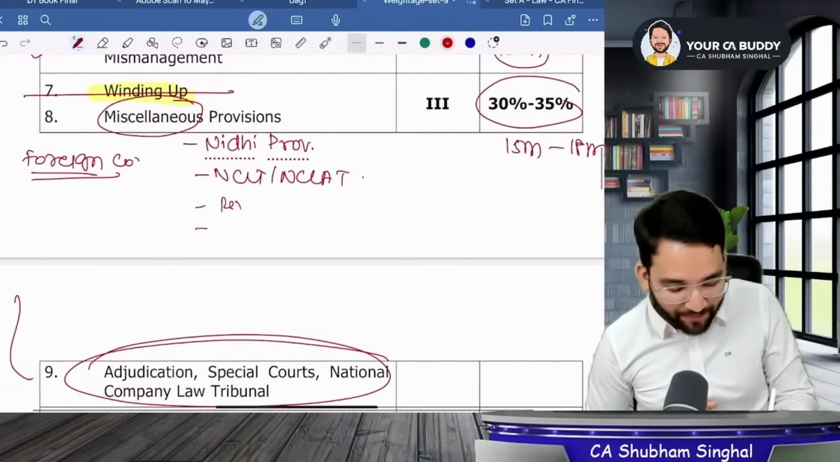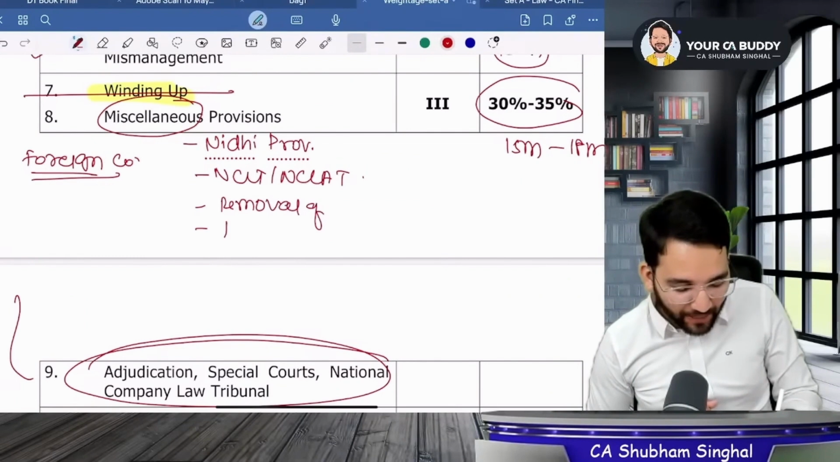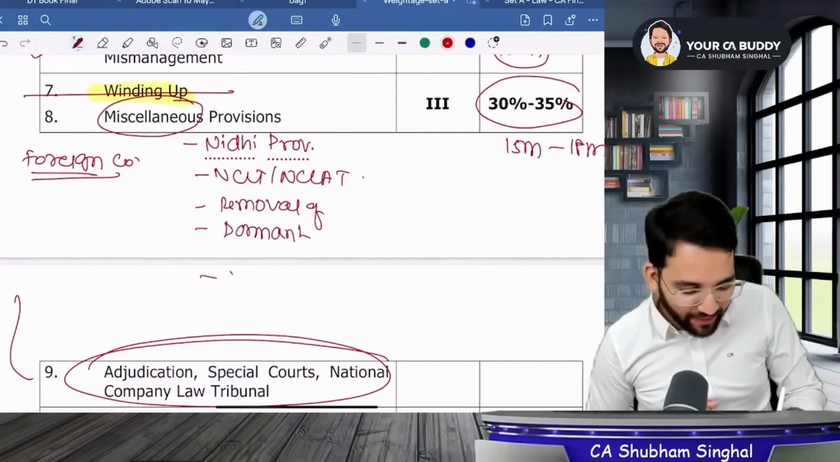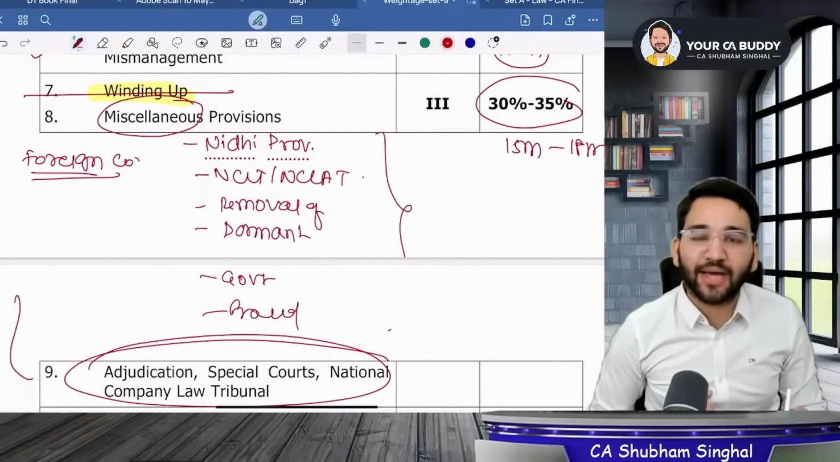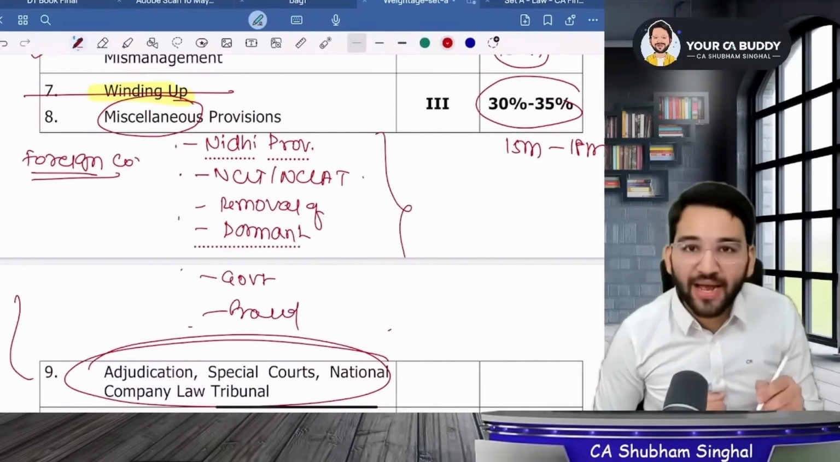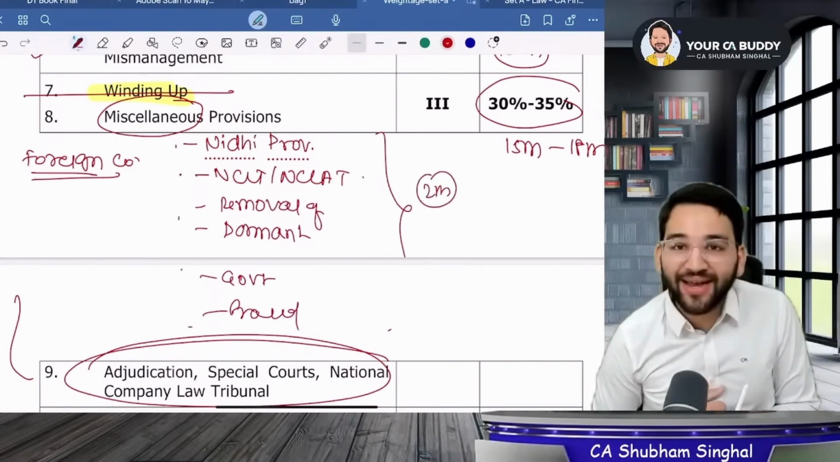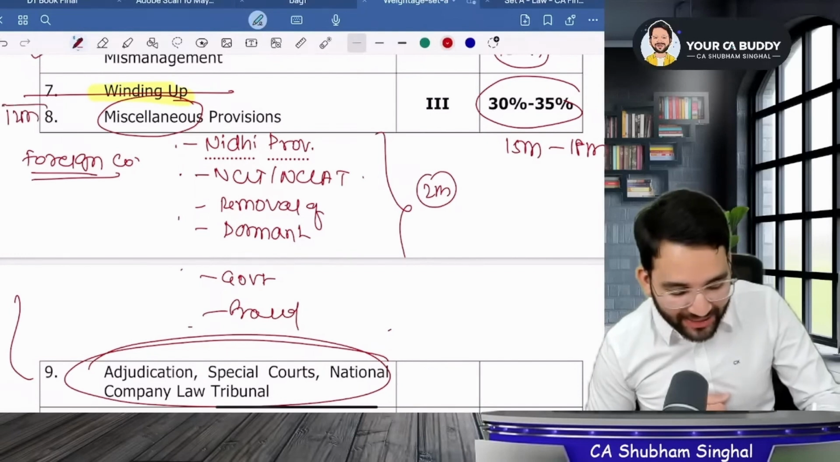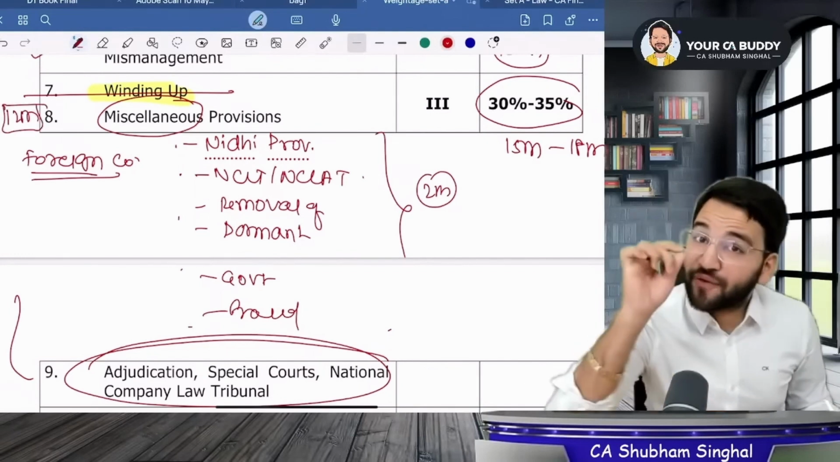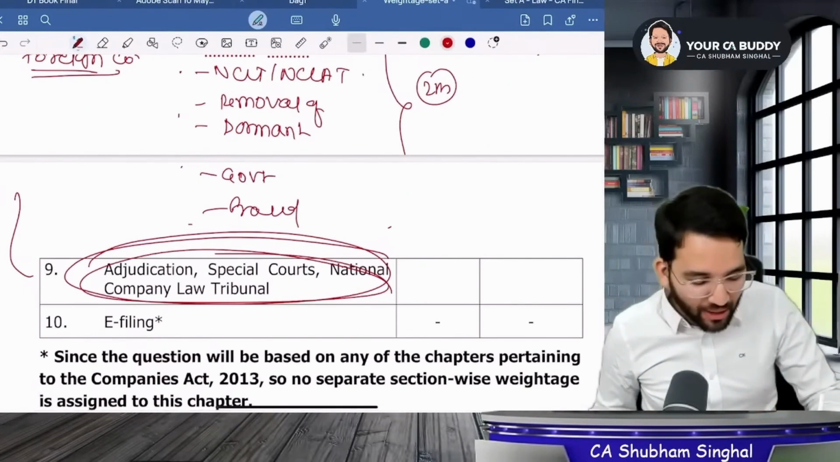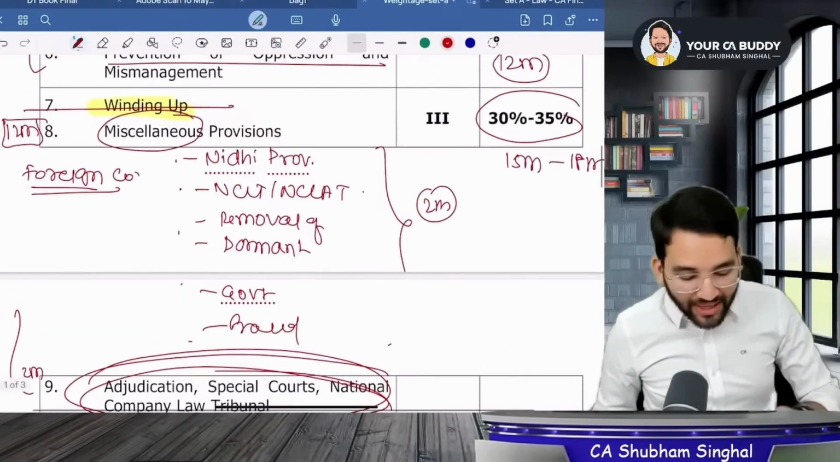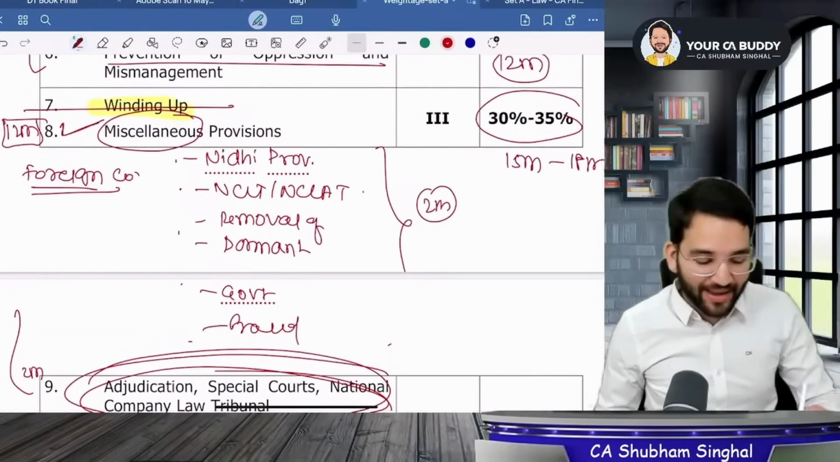It has NCLT, NCLAT, there is removal of companies, there is dormant company, there is government company. It has provisions for fraud. All these provisions that you see here, if you get one question from each of these provisions and each question is for 2 marks, so these questions will be for 12 marks, right? So its weightage is significant, and this adjudication, NCLT, I have taken them up. So take 2 more marks for this. So a good amount of weightage will go to your miscellaneous chapter, right?